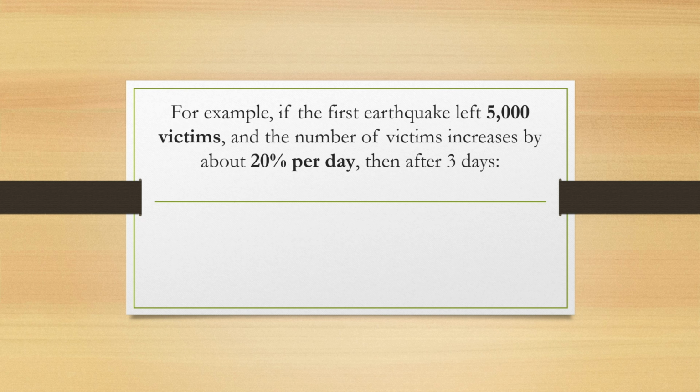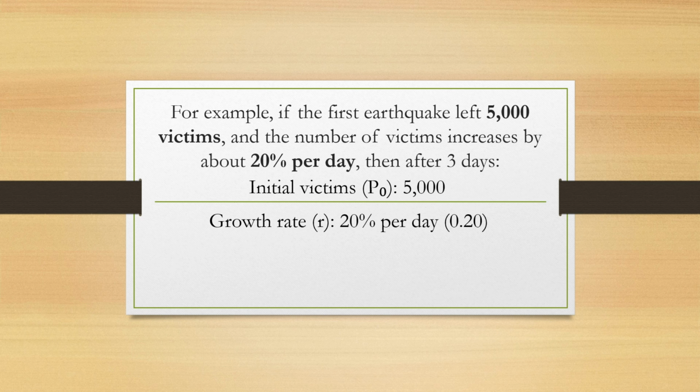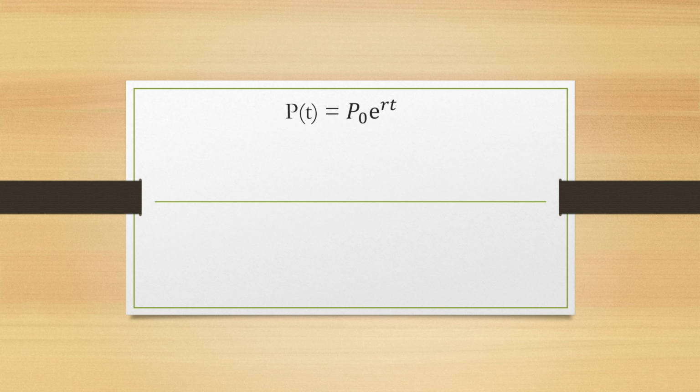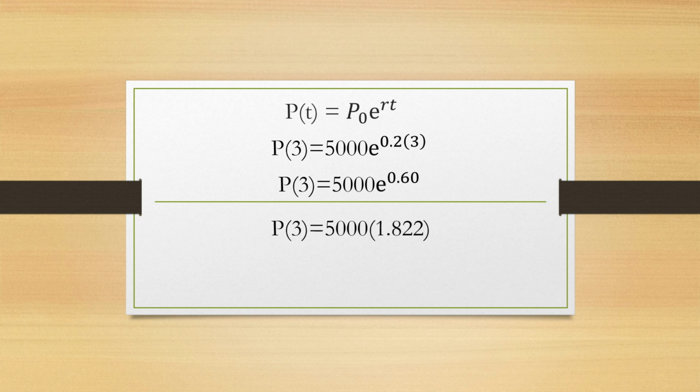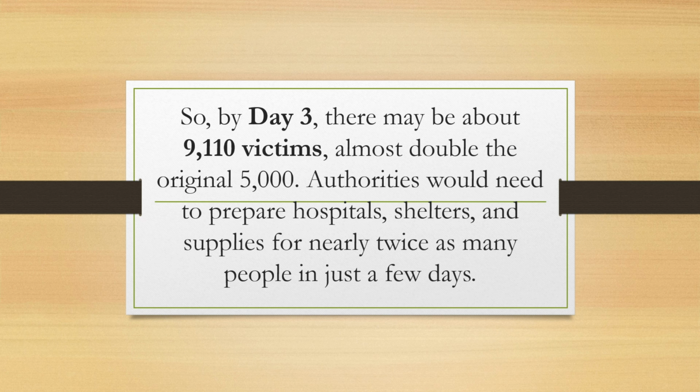For example, if the first earthquake left 5,000 victims and the number of victims increases by about 20% per day, then after 3 days, initial victims P0 equals 5,000, growth rate R equals 20% per day, 0.20, time T equals 3 days. By using the formula, Pt equals P0 times e to the power of RT. P3 equals 5,000 times e to the power of 0.2 times 3. P3 equals 5,000 times e to the power of 0.60. P3 equals 5,000 times 1.822. P3 equals 9,110. So, by day 3, there may be about 9,110 victims, almost double the original 5,000.